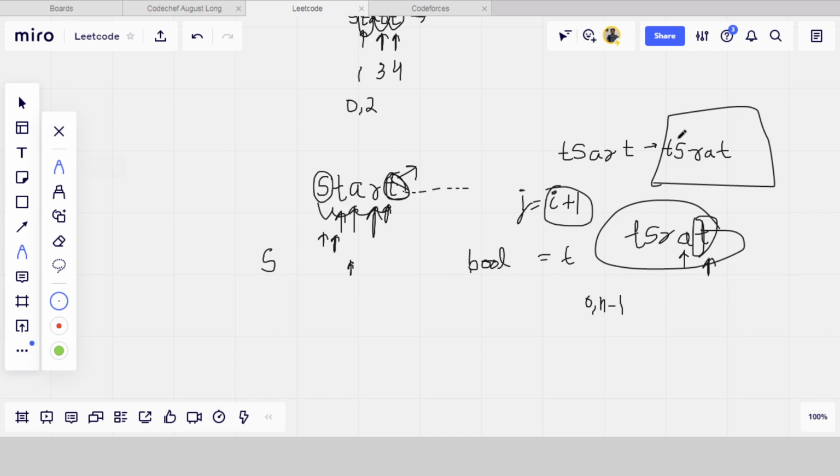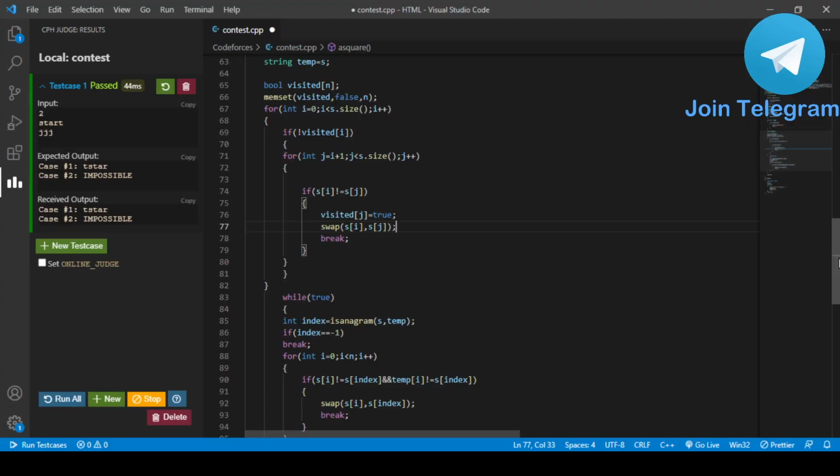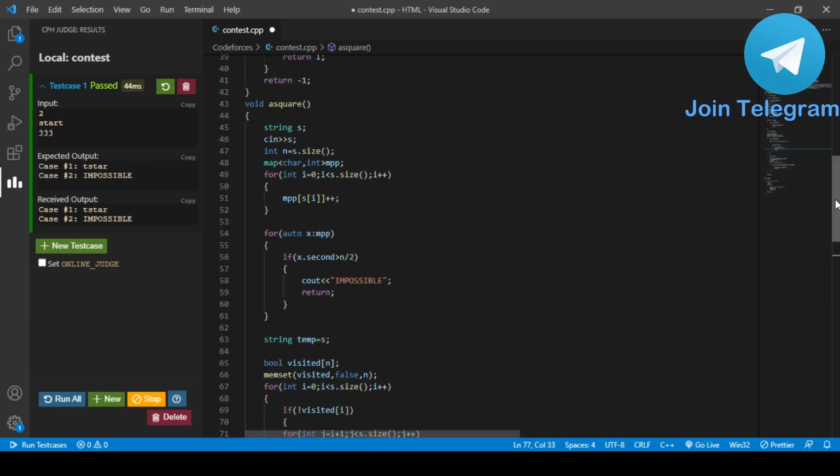So for that, what I have done here, I have checked once again in this case: int index is equal to is anagram. I have made a function is anagram, that if the string is an anagram, then it will return -1, else it will return the index where the characters are equal, means where it is